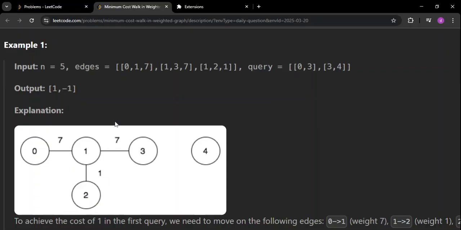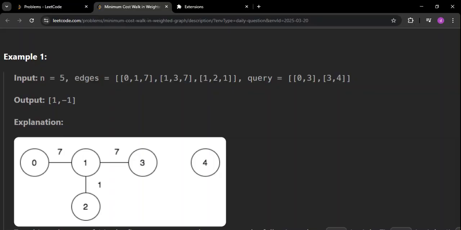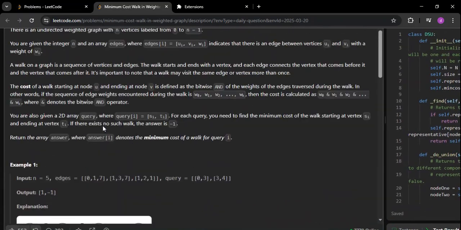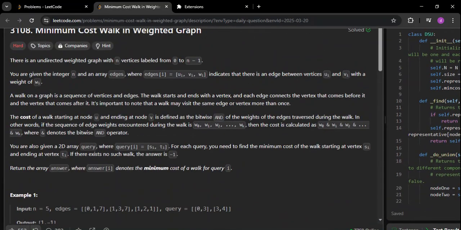And similarly, in this case, we are given the edges. This means there is an edge from 0 towards 1, and the weight of the edge is 7, as you can see here, 0 to 1, and the weight of that is 7. And so on. Similarly, we are given some queries. So what they're asking is, they're defining a term called cost. So what is this cost?